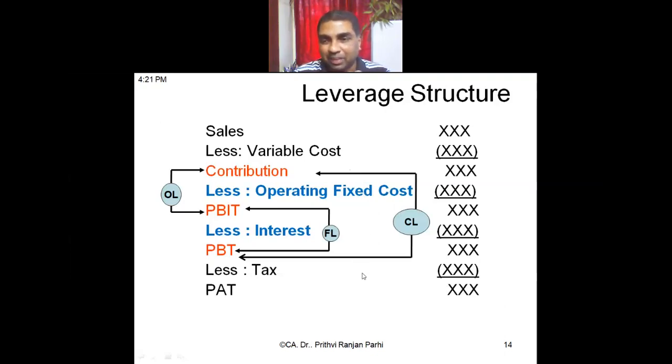Are you getting it? Yes, sir. Now looking at this chart, please tell me all three formulas. What is the formula for OL? What is the formula for FL? And what is the formula for CL? CL is also called TL or total leverage. Can some of you say what is the formula for OL? It is contribution divided by PBIT. And what is the formula for FL? PBIT divided by PBT. And what is the formula for CL?